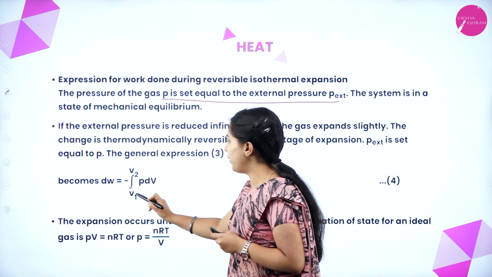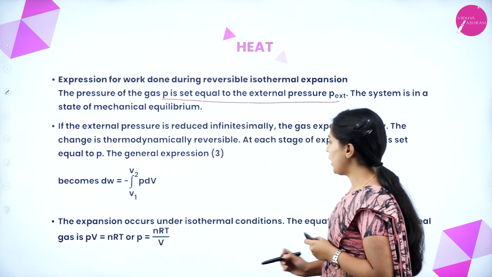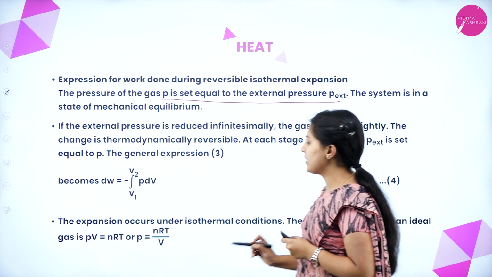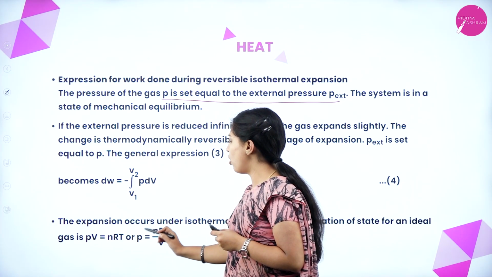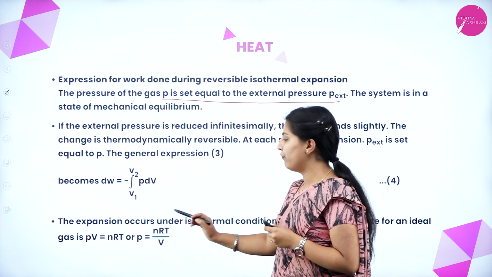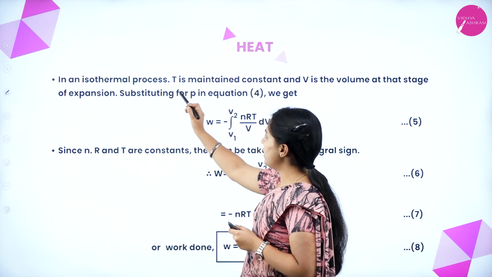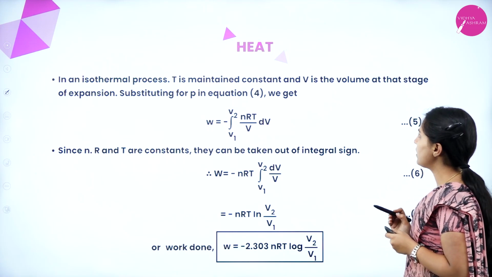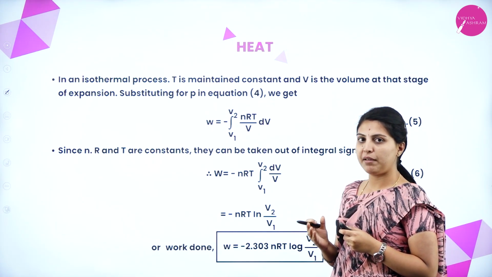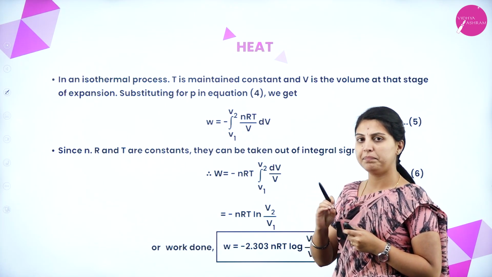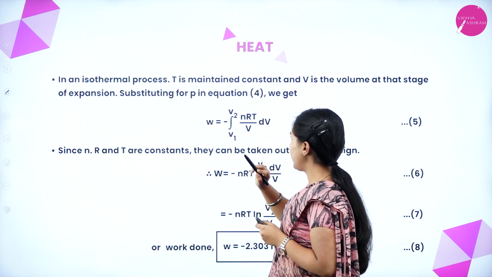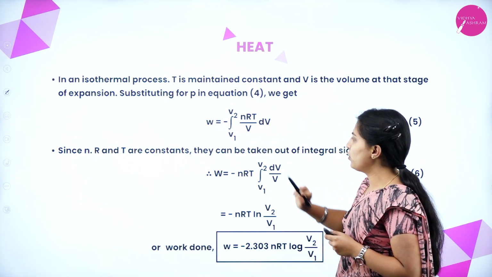See here, the integral from V1 to V2 of P dV. The expansion occurs under isothermal condition. The equation of state for an ideal gas is PV equals nRT, or P equals nRT by V. R is the ideal gas constant. We know that in an isothermal process, T is maintained constant and V is the volume at the stage of expansion. T will be the same every time, that is the temperature. V will change a little bit. That nRT has been substituted here: nRT by V into dV.